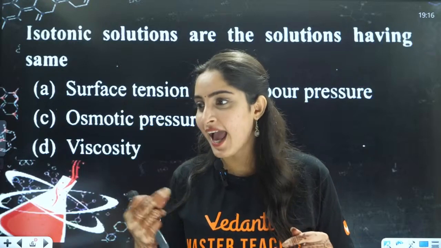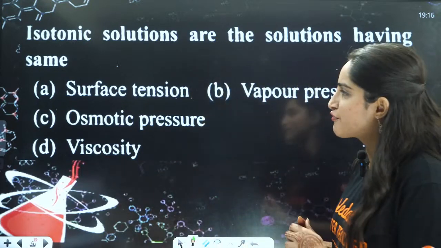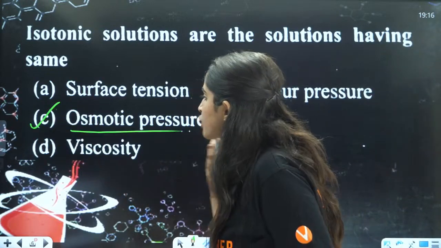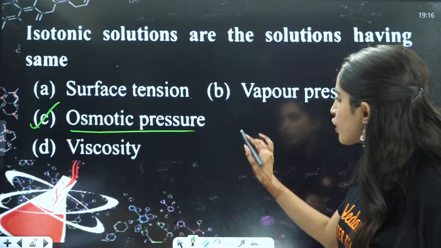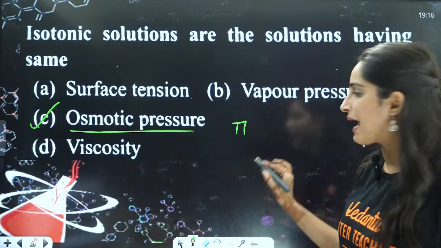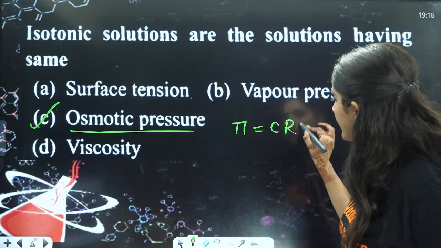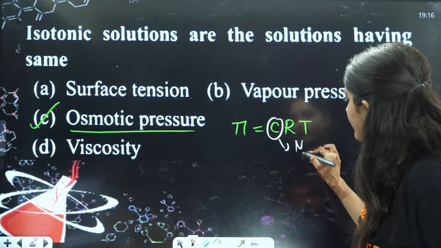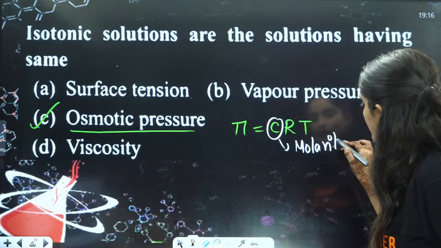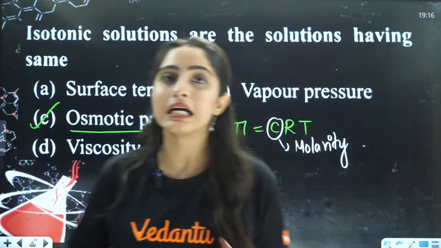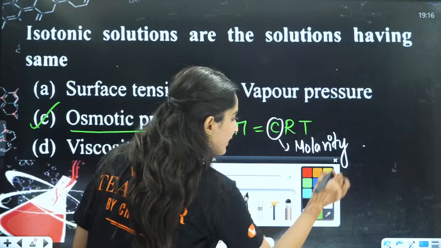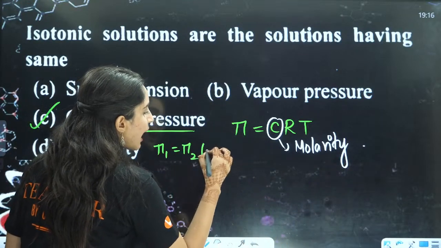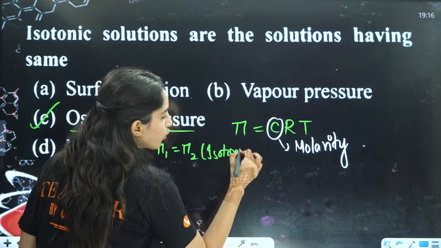Very good. C is the correct answer. So, that is your osmotic pressure. Osmotic pressure is represented by pi equals CRT, and this C is your molarity. Now, when your osmotic pressures are the same, pi 1 equals pi 2, that is your isotonic solution.